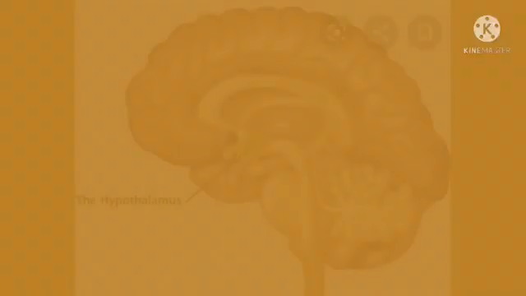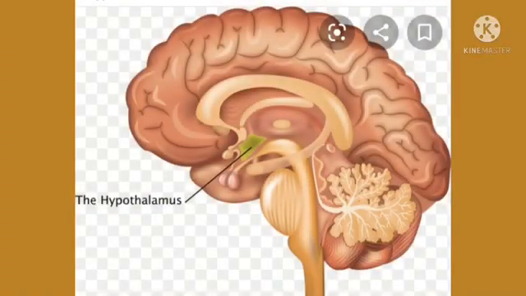The third one is hypothalamus. It lies at the base of the thalamus. It controls involuntary functions. Involuntary means without our will doing. They are hunger, thirst, sleep, sweating, sexual desire, anger, fear, water balance, blood pressure, etc. Clear?